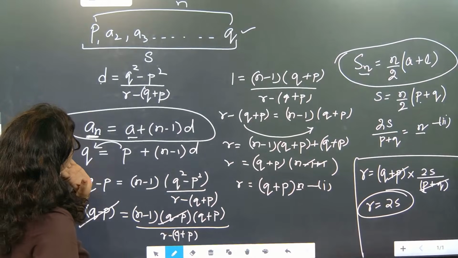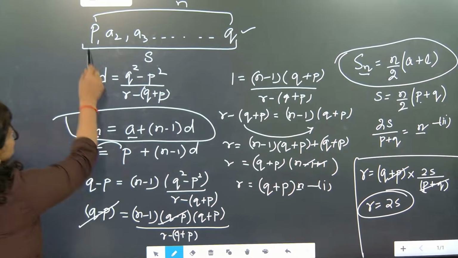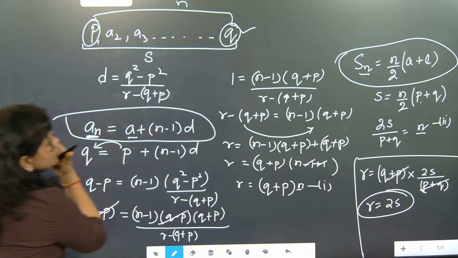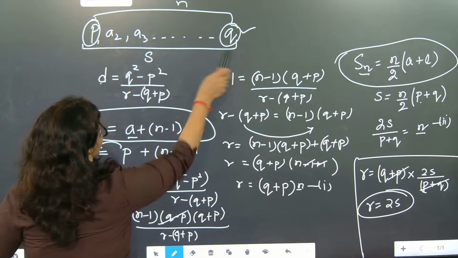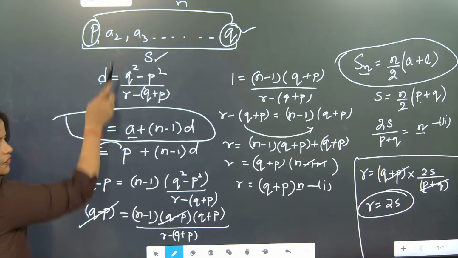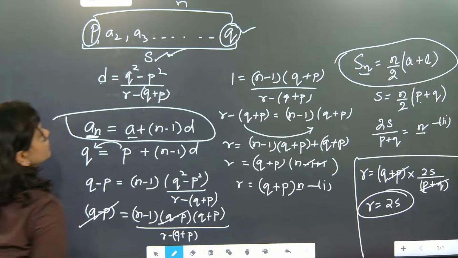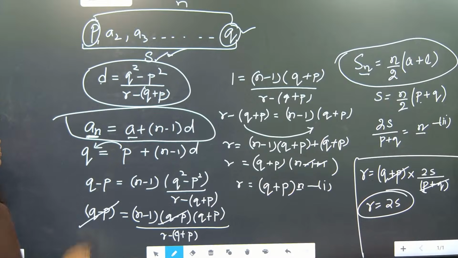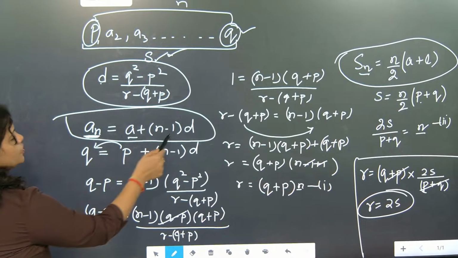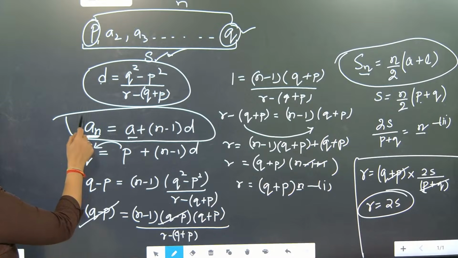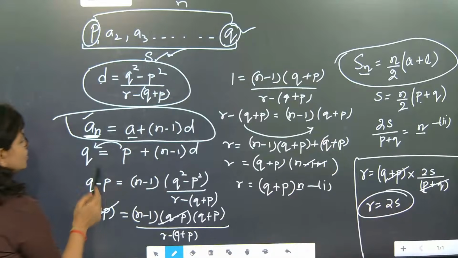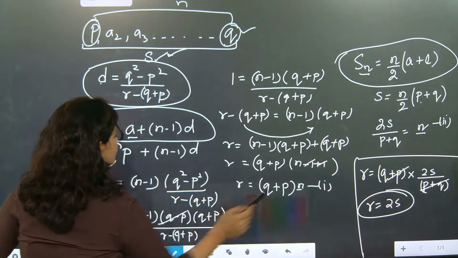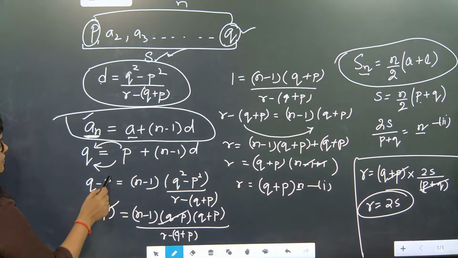That connected now. See here, Sophia. First term is given as P, last term is given as Q. Total sum is taken as S. If you will add everything, it will become equal to S. Understood? Common difference is given this much. So first term is equal to A plus N minus 1 into B. Last term is Q, so we wrote Q. We shifted this side, because once we shifted this side, it will become Q minus B. Okay?